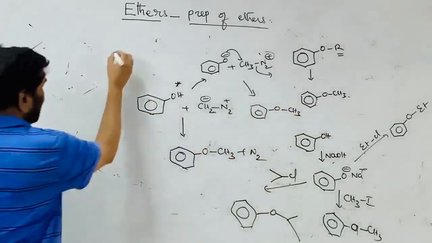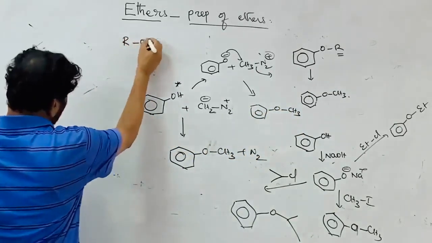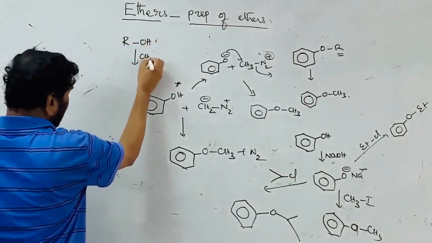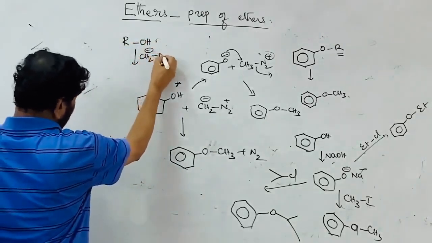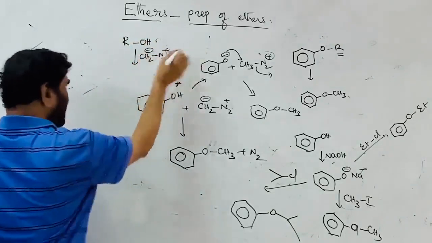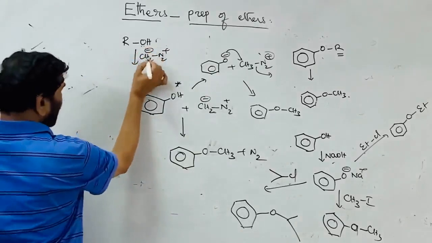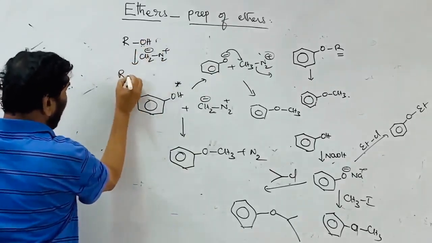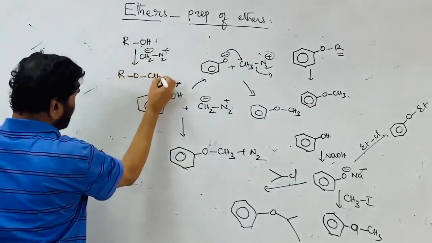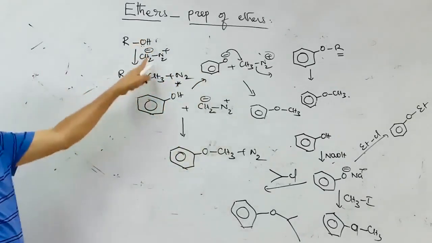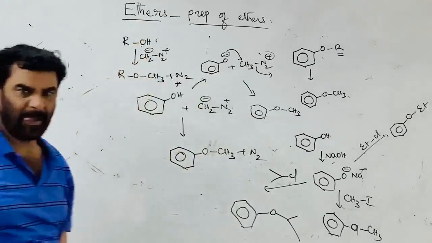So this works for any alcohol. If it is an alcohol, treat it with diazomethane, CH2 minus N2 plus, which we write as CH2N2. It is a nucleophile and takes the hydrogen first, and ROCH3 is formed. Overall, in place of the active hydrogen, a methyl group is introduced.